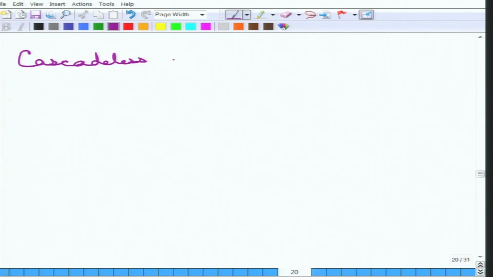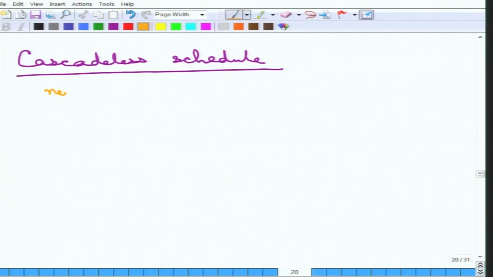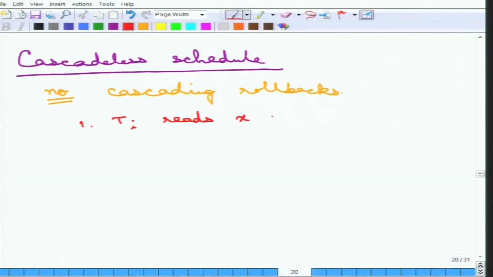To avoid this problem of cascading rollbacks, we define what is called a cascadeless schedule. Essentially cascading rollbacks are eliminated. If a schedule is cascadeless, that means there should not be any cascading rollback. The more formal definition is the following: if transaction Ti reads X which is written previously by transaction Tj, then it must happen that